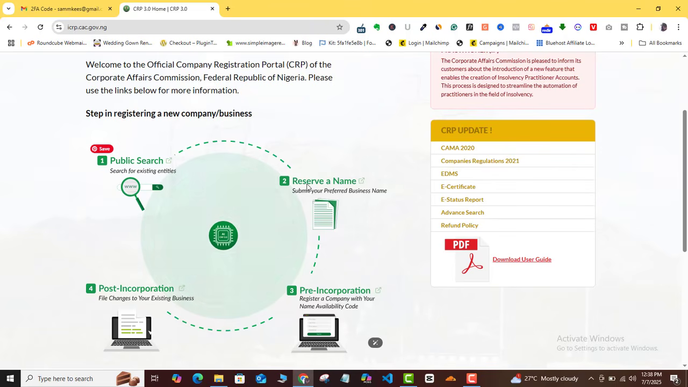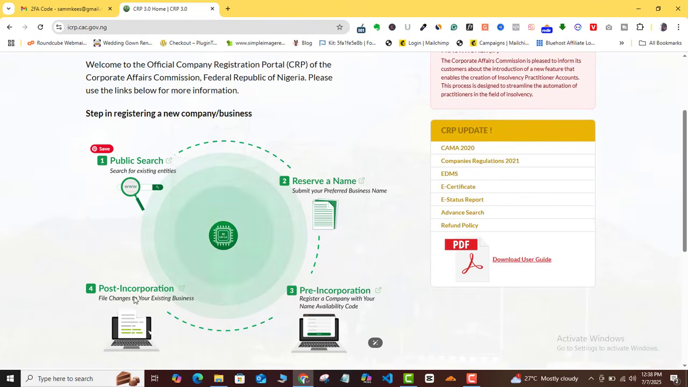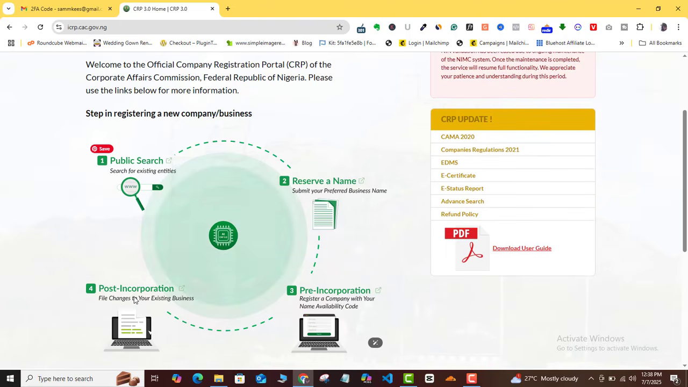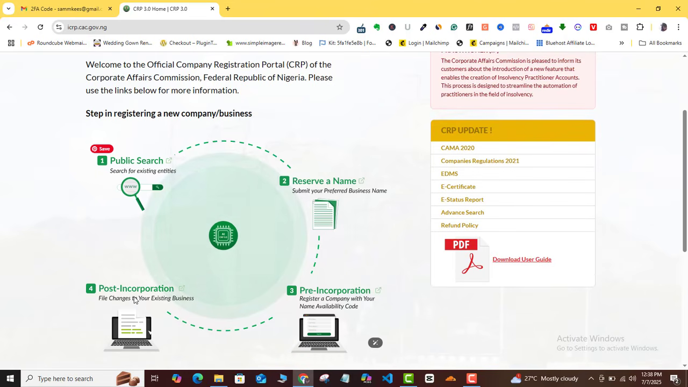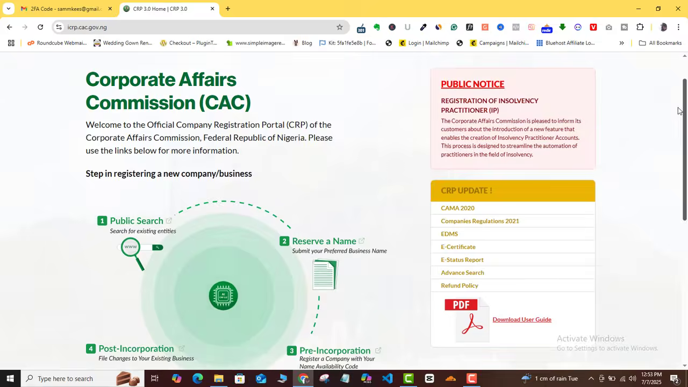And then once you do that, you can go ahead and do your pre-incorporation. That is the proper registration of either your business name, your company, your NGO, or whatever it is that you want to register. And of course, if you want to do any post-incorporation process, you can go ahead to step 4. For those of you who don't know, post-incorporation applications is any other thing you do after your business name or your company or your NGO has already been registered and your certificate is out. So basically, that is still what we were used to, and it's still the same thing.